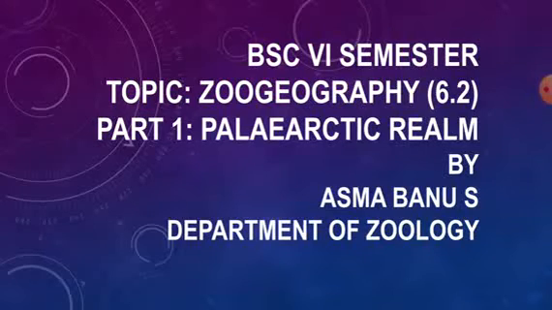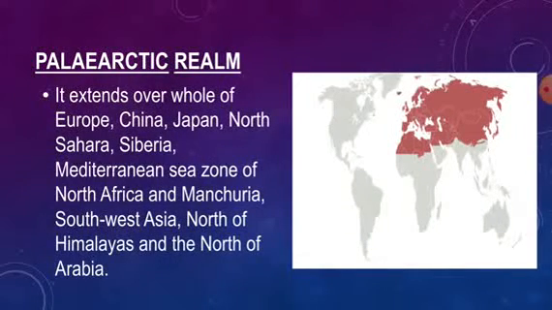So the first one is the Palearctic realm or Palearctic region. The Palearctic region includes the northern part of the Old World. This is the largest of the six realms. It extends over the whole of Europe, China, Japan, North Sahara, Siberia, the Mediterranean sea zone of North Africa, Manchuria, Southwest Asia, north of the Himalayas and the north of Arabia.